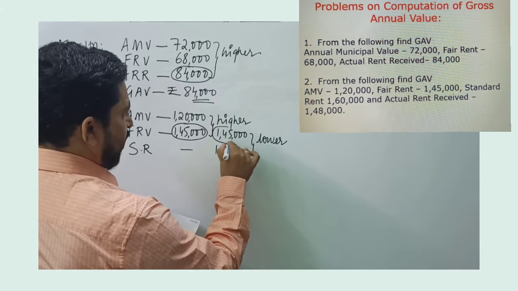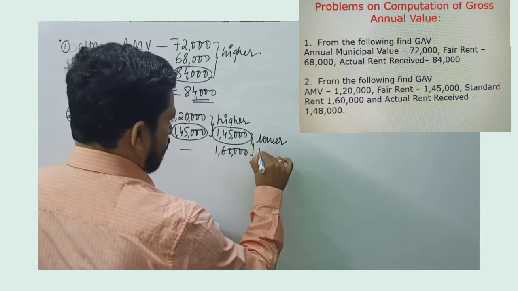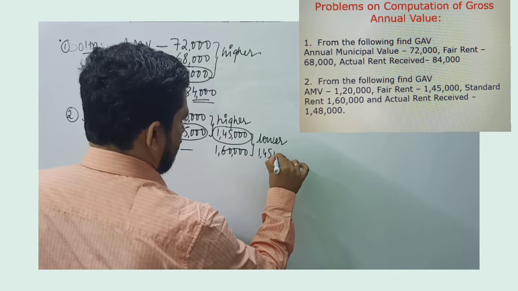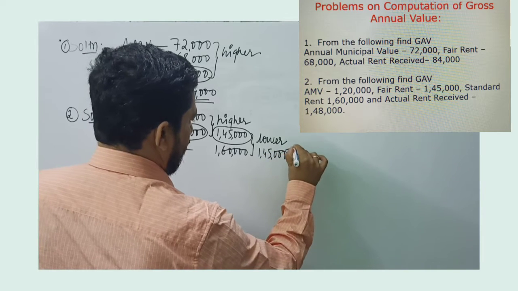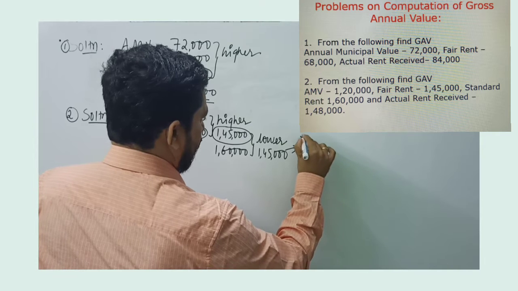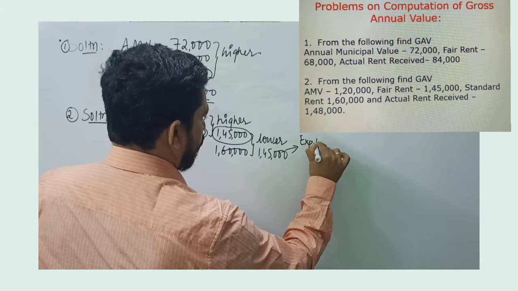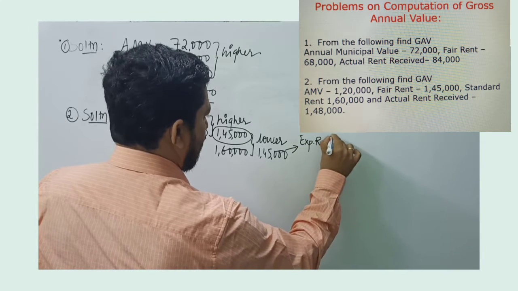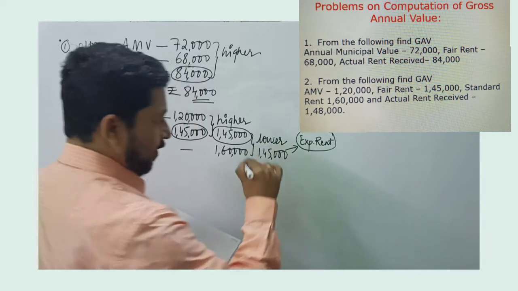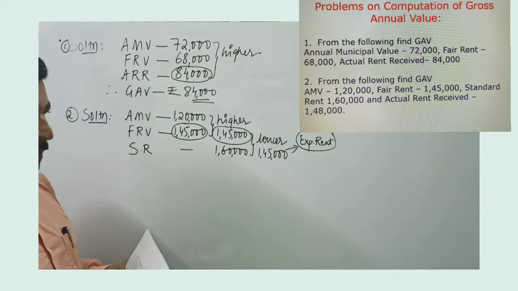So 1,45,000 is lower. So I record 1,45,000, and as I have explained in theory, whatever we get as per step 2 is called expected rent.